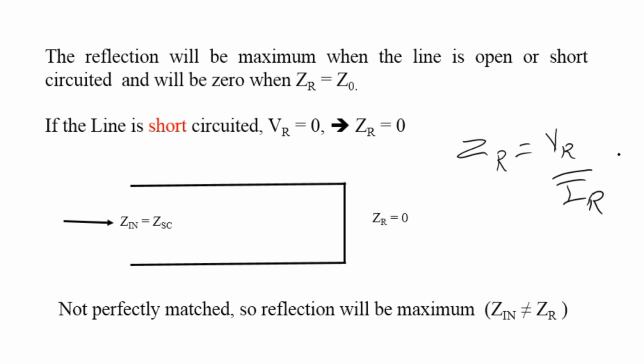If Zr is equal to Z0, which is the characteristic impedance equal to the input impedance, then all the data which is sent from the sending end will be received at the receiving end. So the reflection will be 0. There is no reflection.